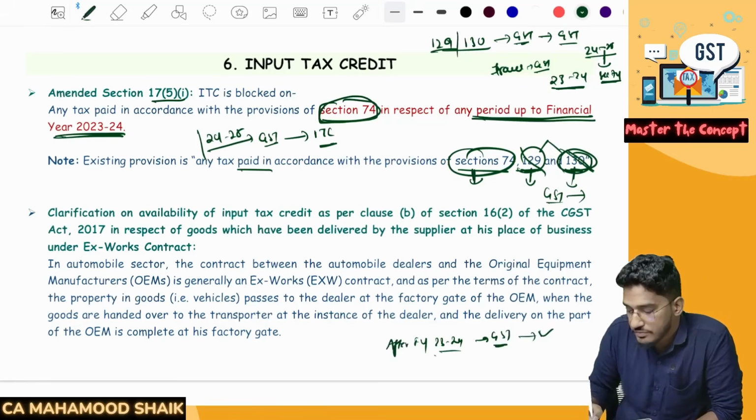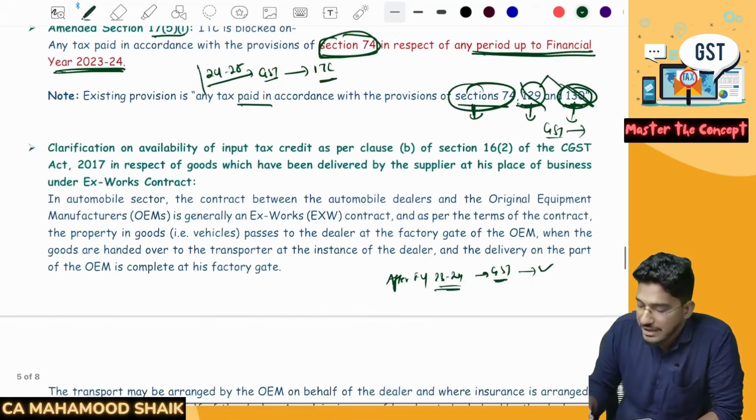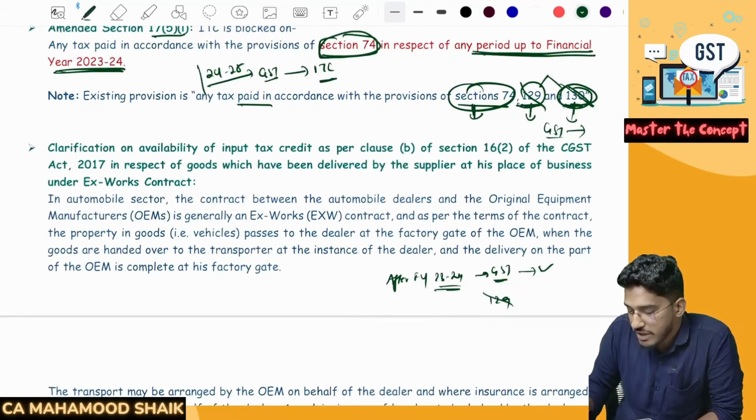But after financial year 23-24, and going forward, if you paid any GST because of section 129, if you paid any GST because of section 130, because your goods are detained, your goods are confiscated, still you will not be blocked off any ITC. You can claim the input tax credit.